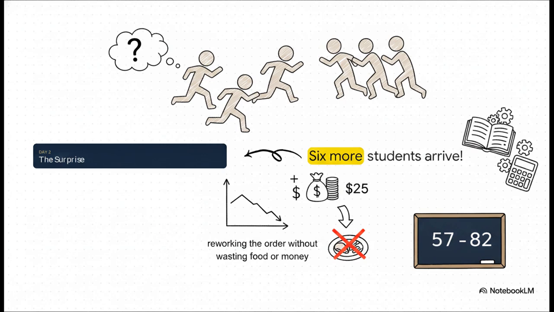Suddenly, 6 more students arrive. To help out, the teacher adds $25 to the budget. Now, since they spent $57 on day 1, their new budget limit is exactly $82. The challenge? They have to rework the entire order without wasting food or money.